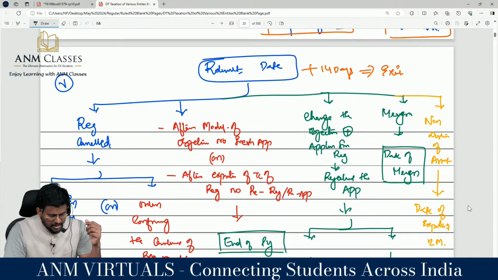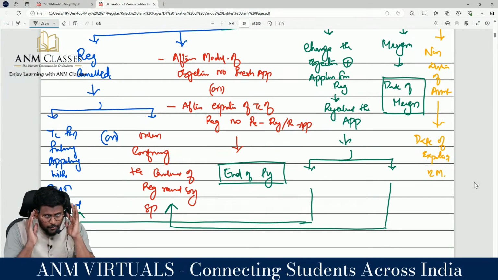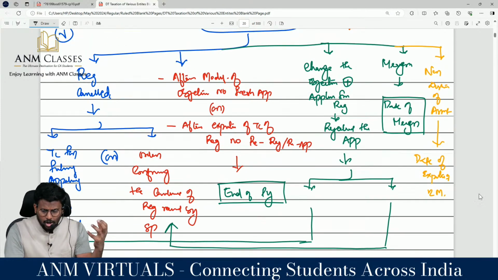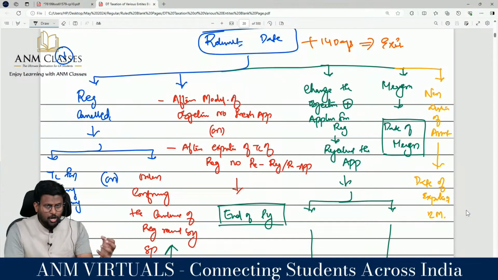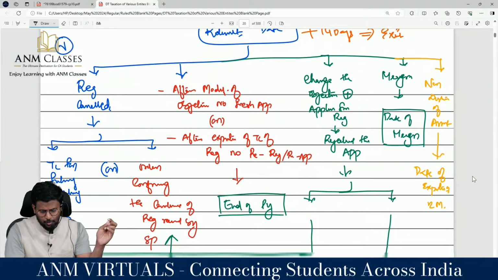So the relevant date, with regard to the registration cancelled, you have to check against the order of cancellation. Are you going to the ITAT? Then the time period of appeal should have expired. Or if you have already gone to the ITAT, then from the date of communication of that order, from that date you have to count 14 days. With regard to the alteration of the objective of the trust, where you have not applied, or you have applied and it has been rejected, or you fail to reapply or take the approval, then at the end of the previous year, you have to add 14 days.